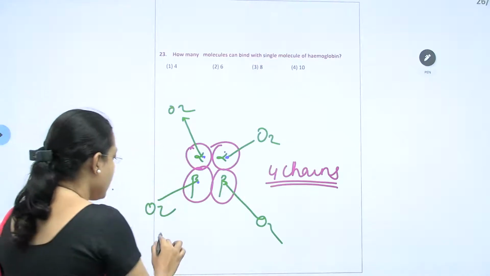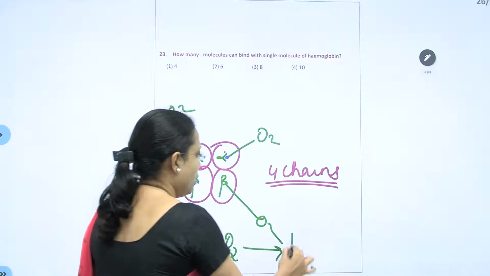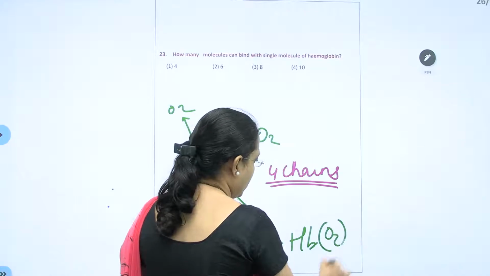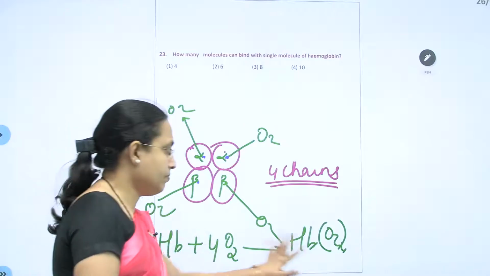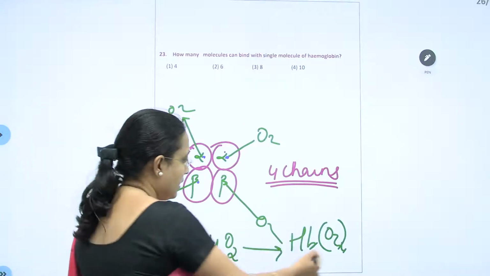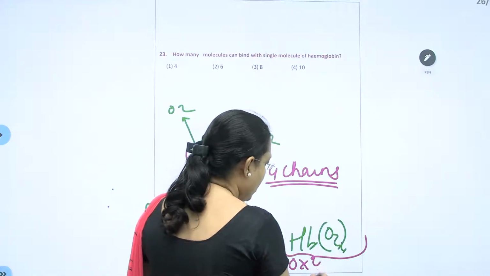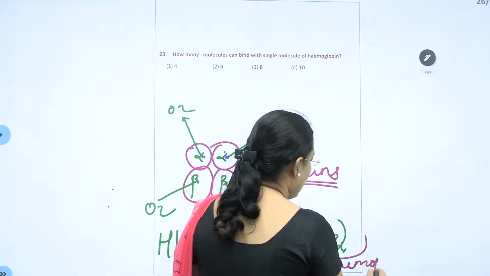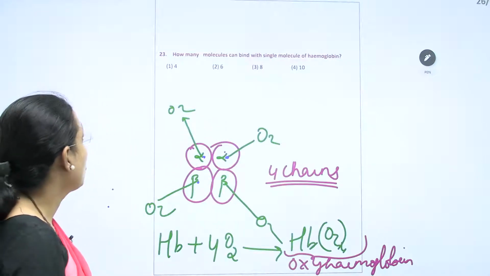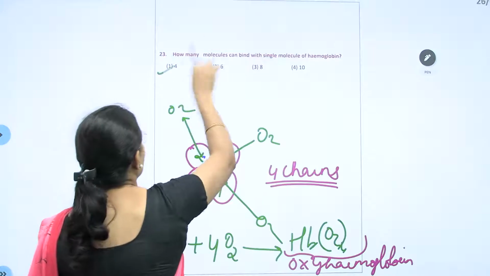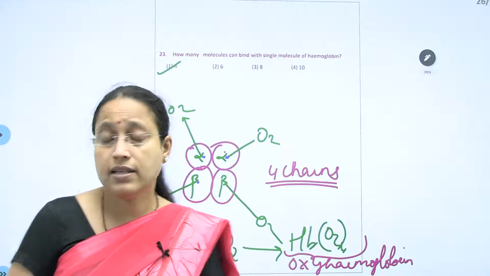Therefore, the whole thing can be written as hemoglobin plus four molecules of O2 forms, okay, and here balancing is not so essential in biology, but it does make sense here, oxyhemoglobin. So the correct answer is the fourth one.